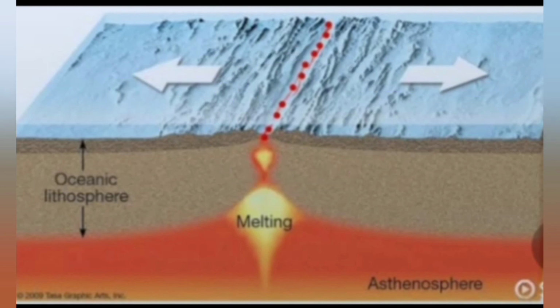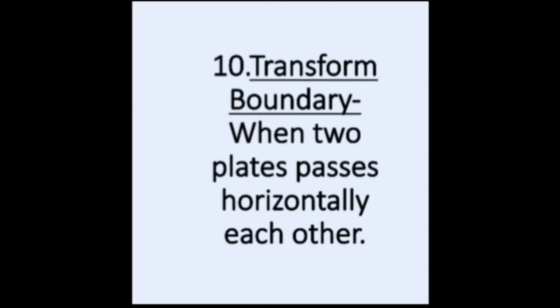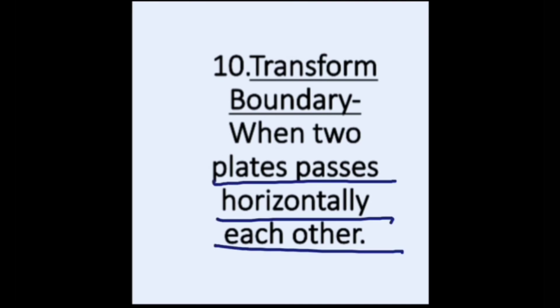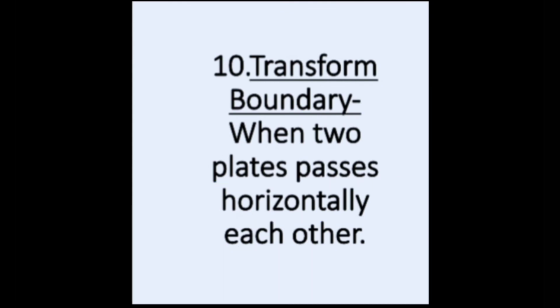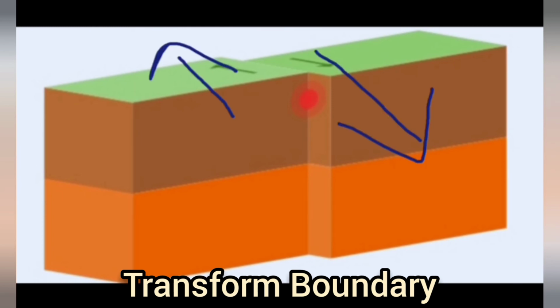Moving forward to the last one, that is transform boundary. Transform boundary is when two plates pass horizontally past each other. I'll explain with one picture. So these are two plates. Now you can see that one place is moving that side, one place is moving this side. So it is horizontally passing each other, and then there is formation of a new place.